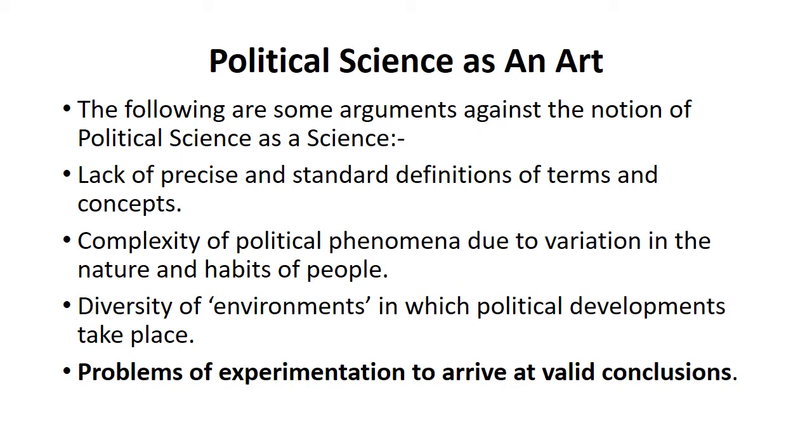There are some arguments against the notion of political science as a science. Some of the arguments are as follows. The first one is the lack of precise and standard definitions of terms and concepts. So, political science is considered an art, and one of the arguments is that there is a lack of precise and standard definitions. There are no standard definitions given to some terms and concepts. There is some sort of vagueness in the definitions of these terms. So this is the first argument that says that political science is not a science, it's an art.